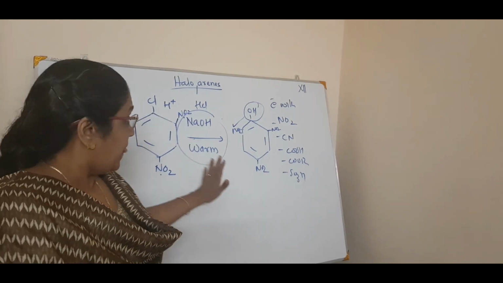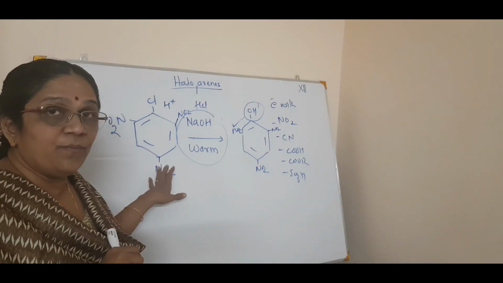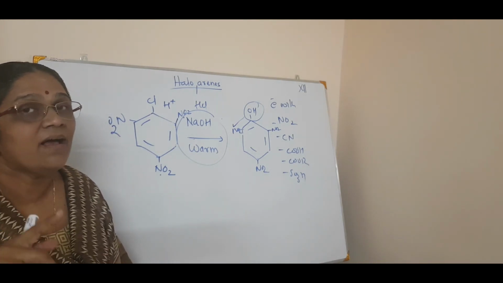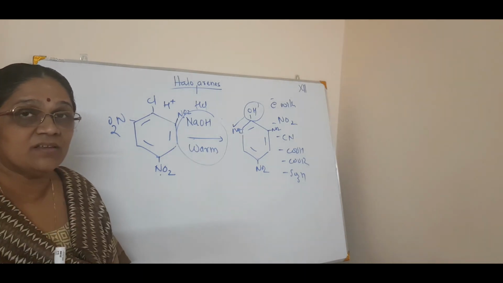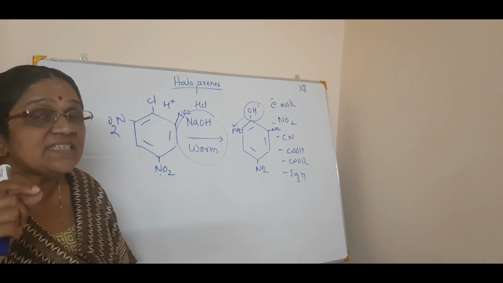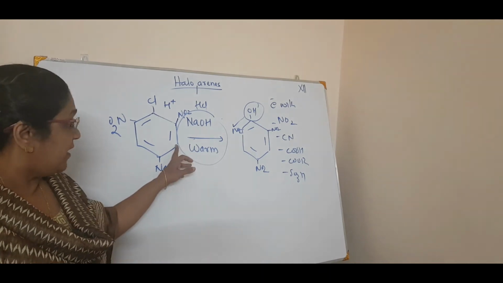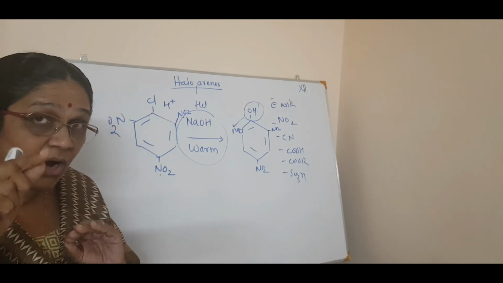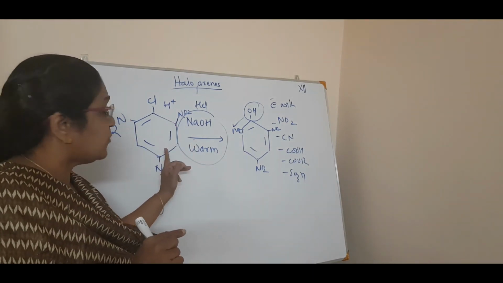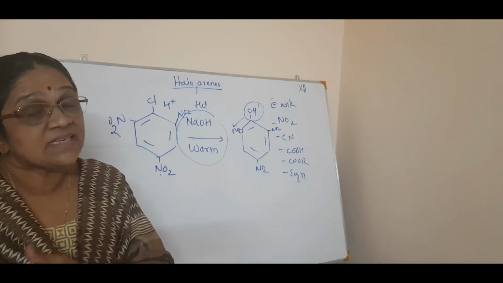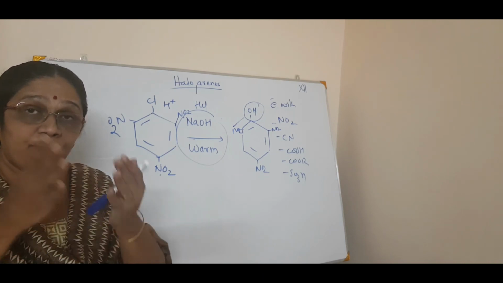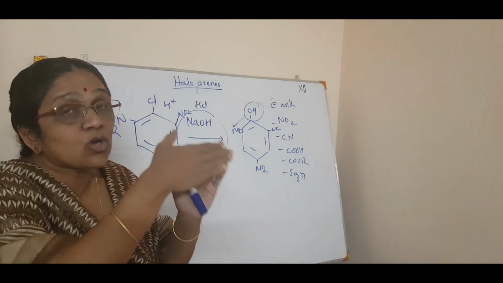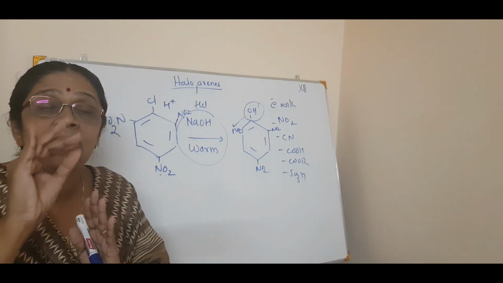Okay. So, now, if you ask me, there will be a doubt in you. Why are you not mentioning the meta position? Isn't it? I only mentioned the ortho and the para position. Why? Because there is a valid reason behind that. If a meta position also we can put, but the effect is not much pronounced in the case of the meta position. Or I can say conversely, the effect of this electron withdrawing group is much pronounced in this ortho para position and not in meta position.